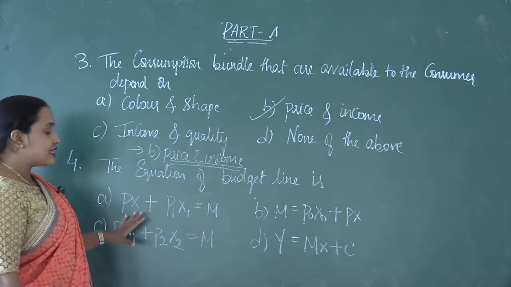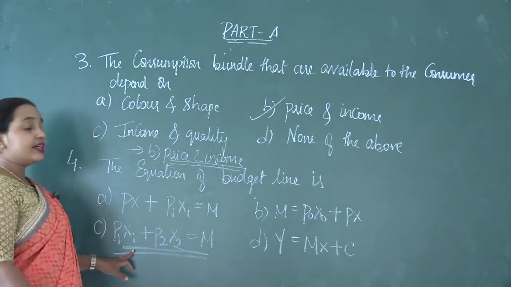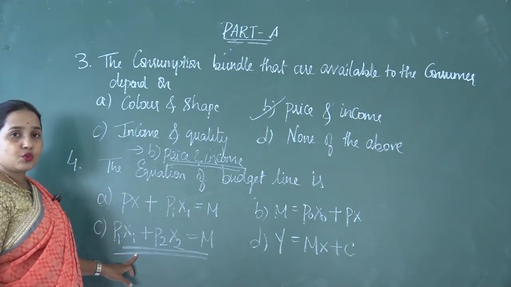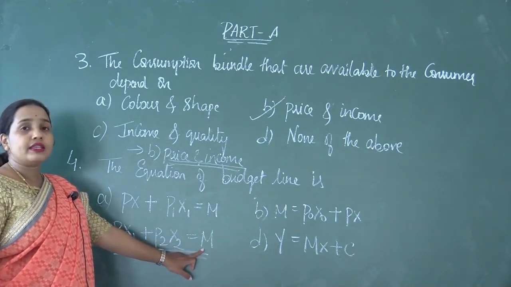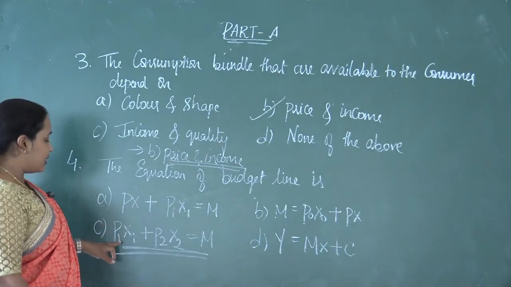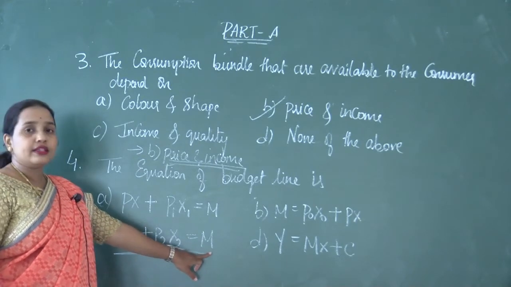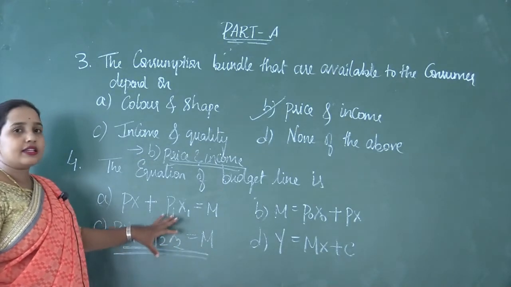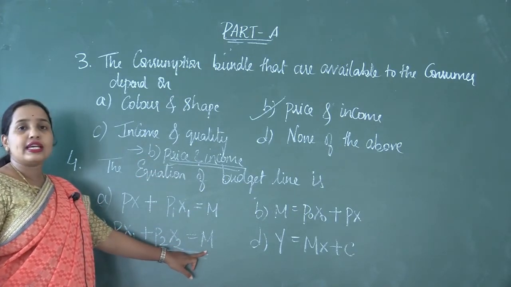So you can easily identify it when I explained the budget line. The budget line equation stands as what? P1 x1 plus P2 x2 is equal to M. Whatever bundles he chooses to buy, that must be equal to his income level.